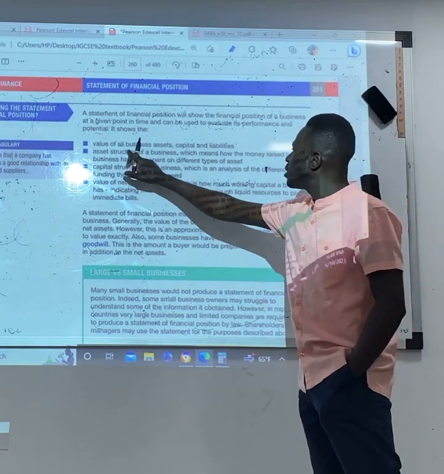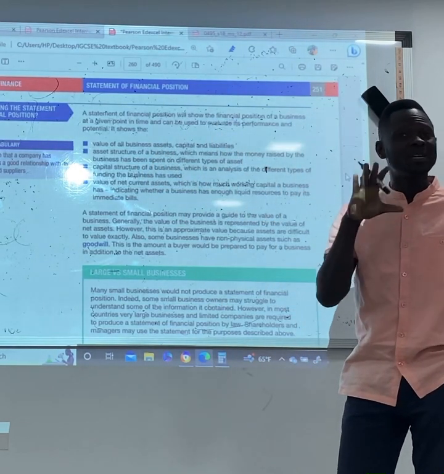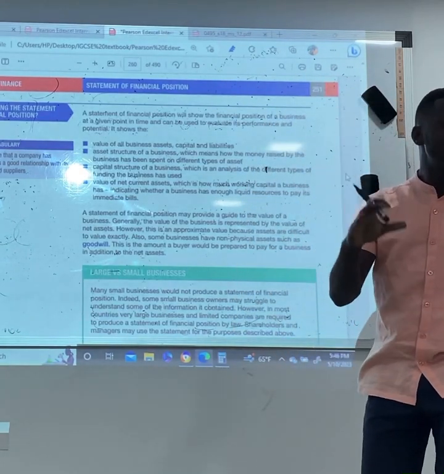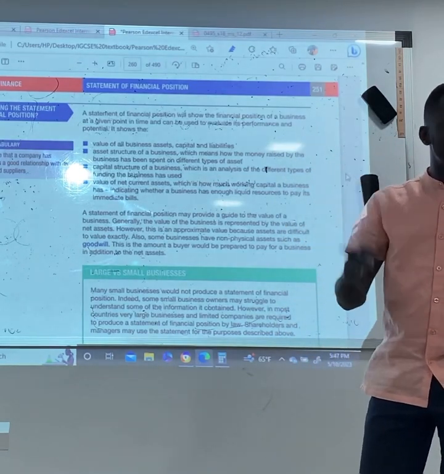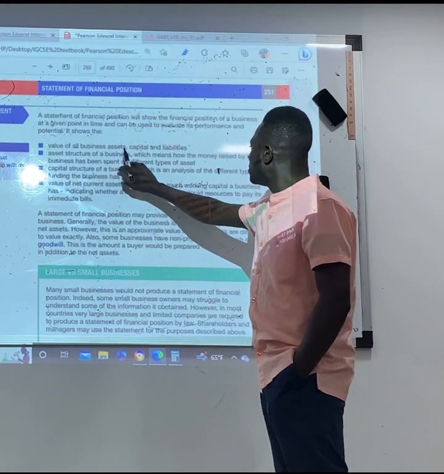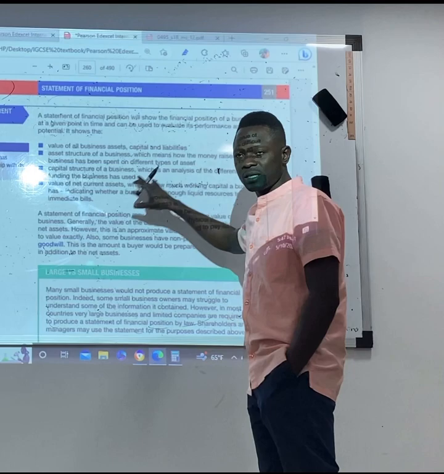So it shows, one, the value of all business assets, capital, and liabilities. You get to know through your statement of financial position the resources that belong to the business, the resources the business is using that do not belong to the business, and the amount of money invested into the business, like the share equity. Asset structure of a business, which means how the money raised by the business has been spent on different types of assets.